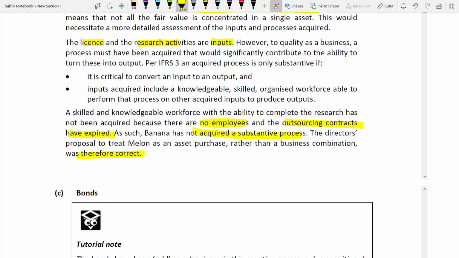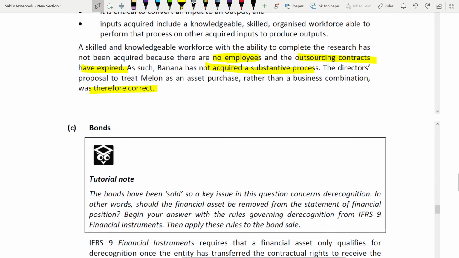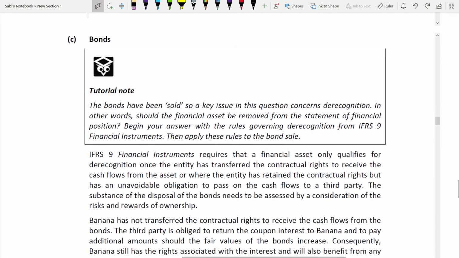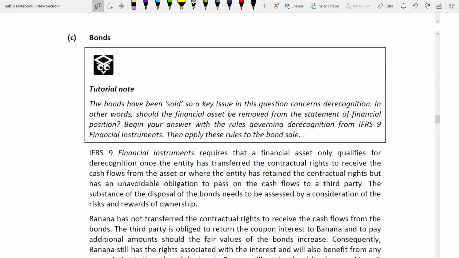Let us go to part C, bond. This is also for 7 marks. So the bond had been sold. Here the bond has been sold. So a key issue in this question considers derecognition. In other words, should the financial asset be removed from the statement of financial position?